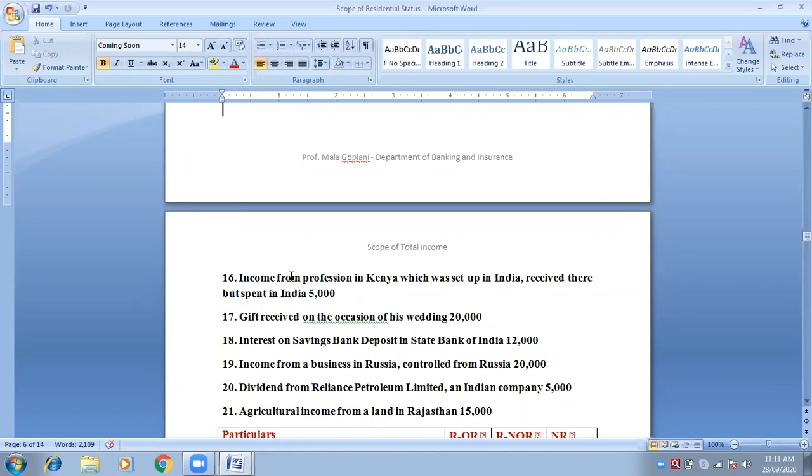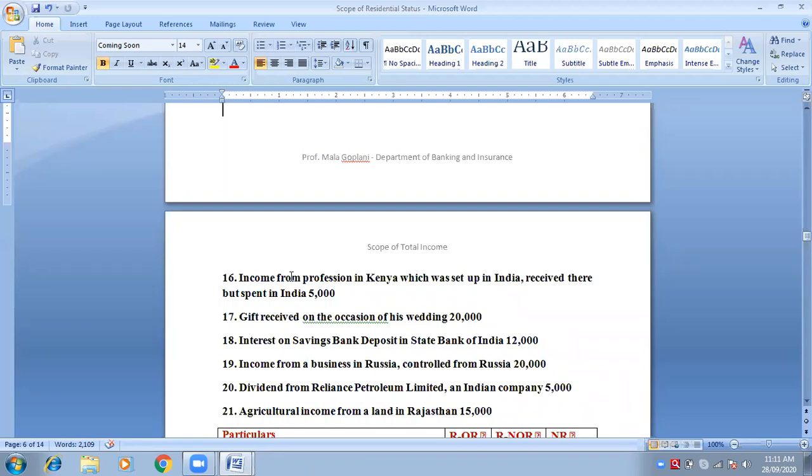And 5,000 according to the fifth case will be taxable in how many categories? First and second. Very good. Write down income from profession in Kenya, set up in India, received in Kenya. 5,000 in two categories. Last column nil.